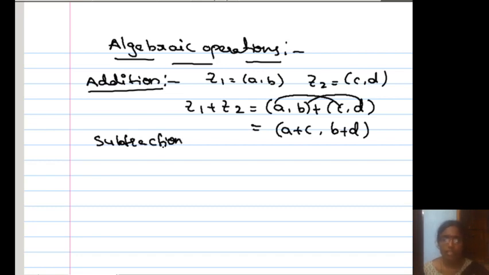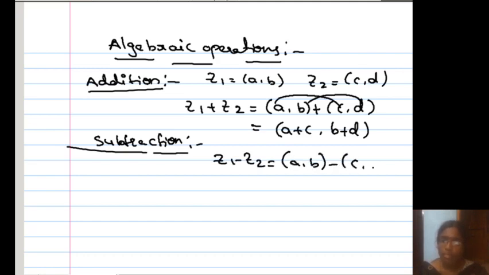Similarly, we do subtraction. Subtraction means difference. Z1 minus Z2 is (a, b) minus (c, d). You subtract the real parts and subtract the imaginary parts. What is the negative of a complex number?